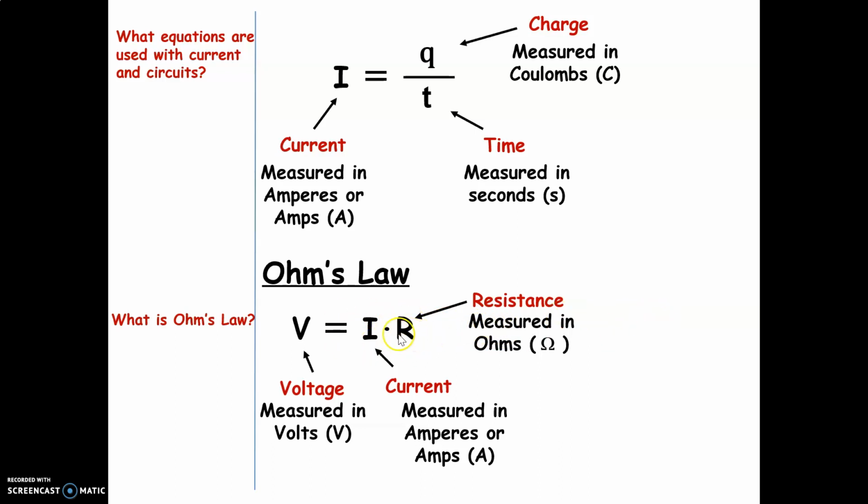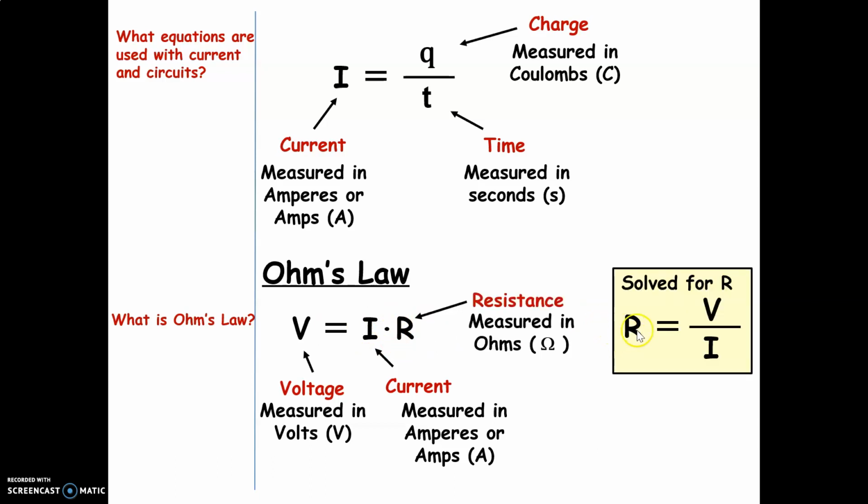One thing you should know is that Ohm's law is also often written in terms of R. So if you rearrange this equation, you'd have to divide both sides by I, and that would cancel out on the right, and your new equation would be resistance equals voltage divided by current. Okay, that's it for your notes today.